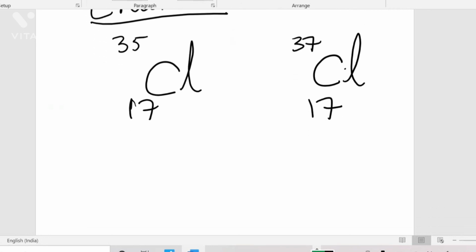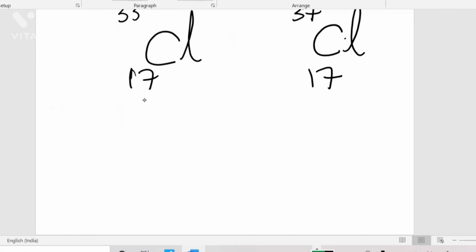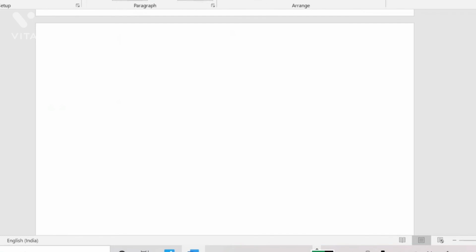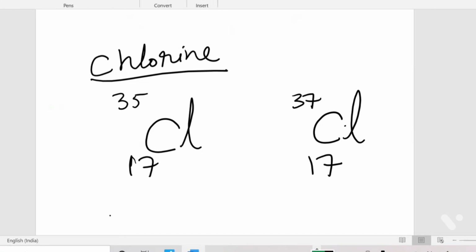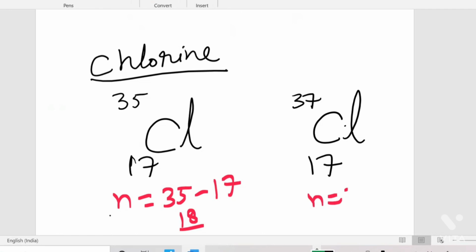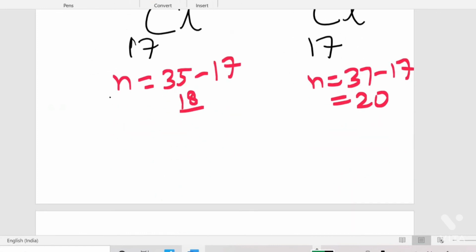So to find out the neutron number, I'll show you. So for this, the neutron number is 35 minus 17, so how much will it come? It becomes 18, right? Then the neutron number 37 minus 17 comes to 20. And next we are moving to potassium.